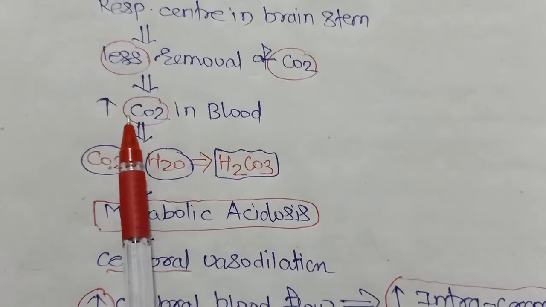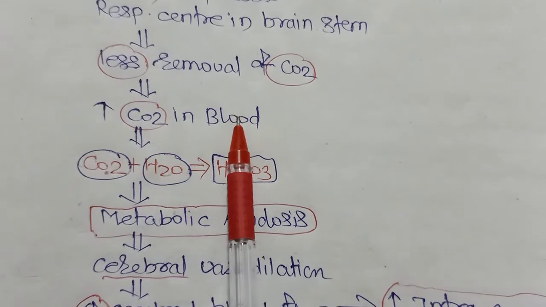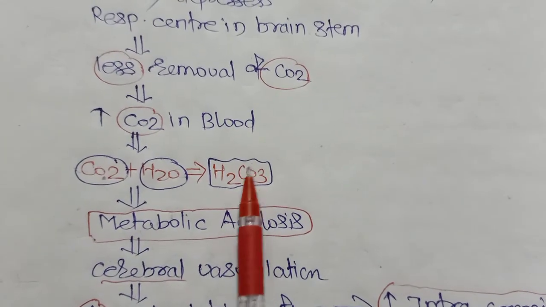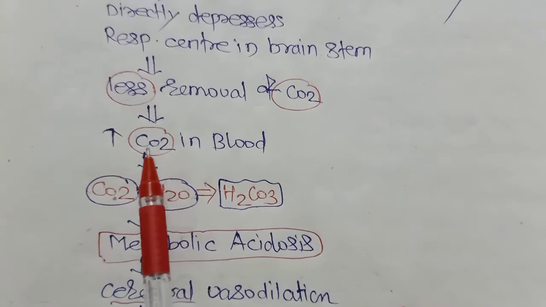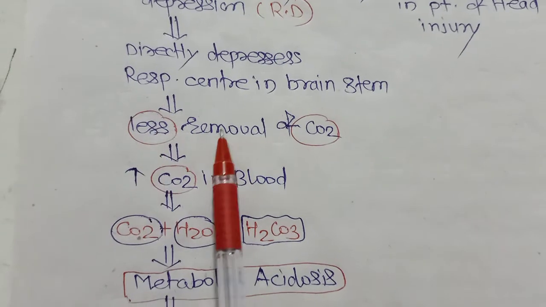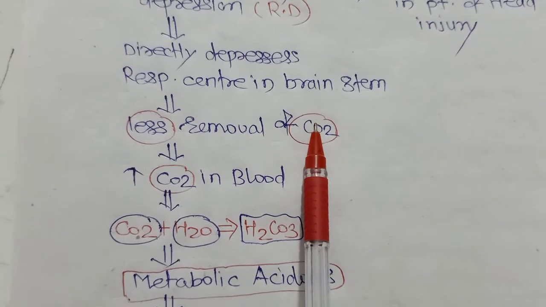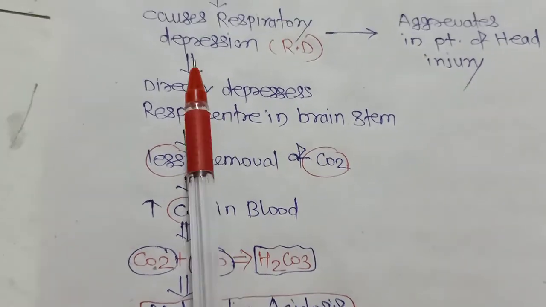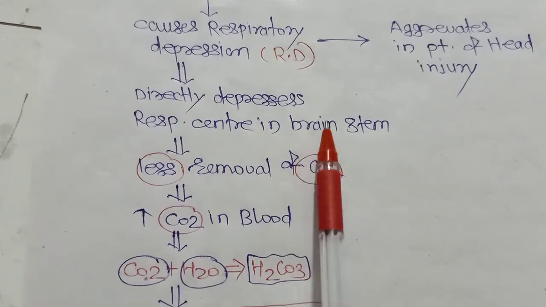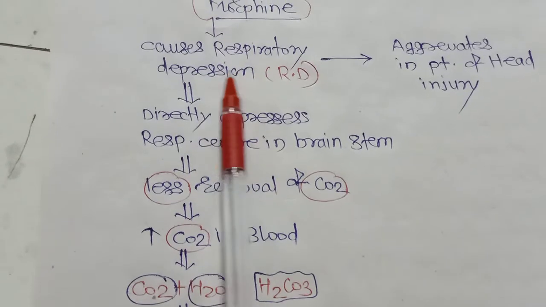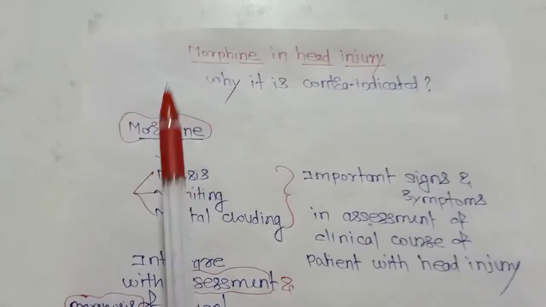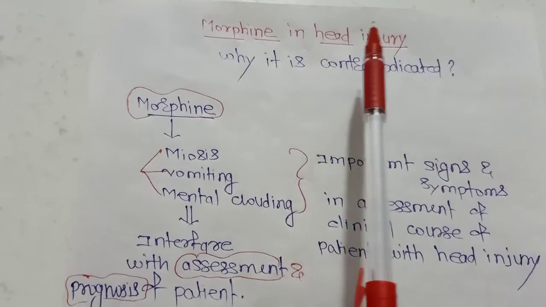Because there is increased concentration of carbon dioxide in the blood, and this CO2 reacts with H2O, and there is a formation of carbonic acid. And why is there an increased concentration of CO2 in the blood? Because there is less removal of CO2 from the body. And why is it so? Because morphine directly depresses the respiratory center in the brainstem, and that's why there is respiratory depression, and that is the reason why morphine is contraindicated in head injury.